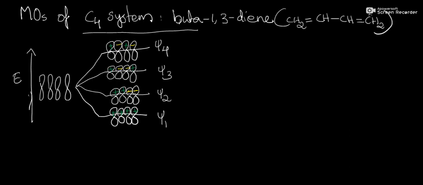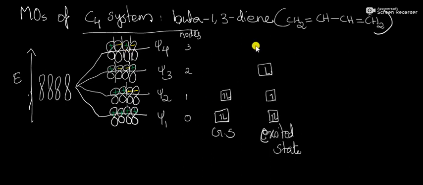What do you mean by a node? A non-matching symmetry sign represents a node. Here the dashed line represents the nodes. So Psi2 has one node, Psi3 has two nodes, Psi4 has three nodes.